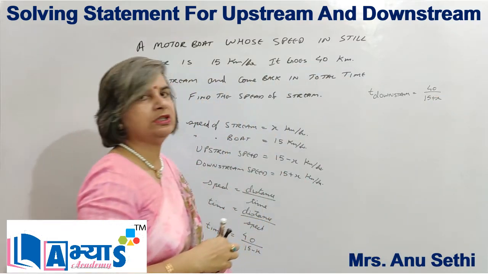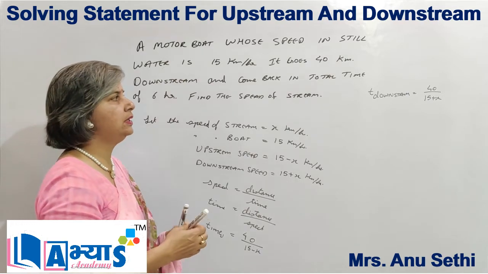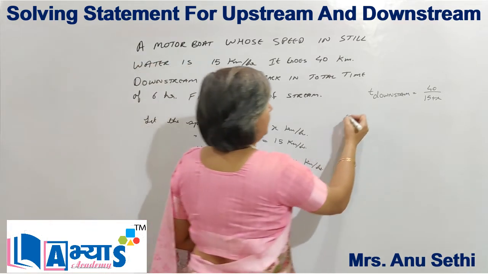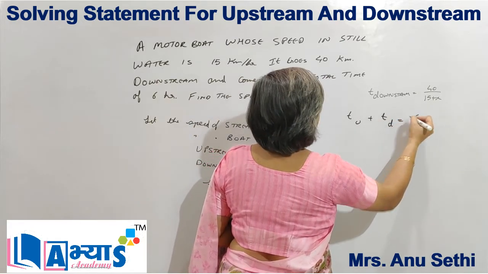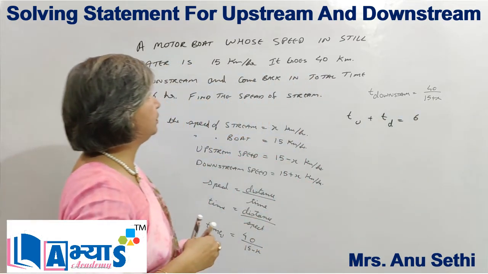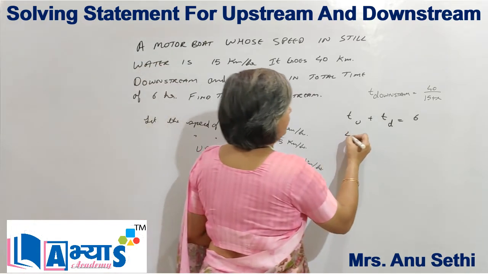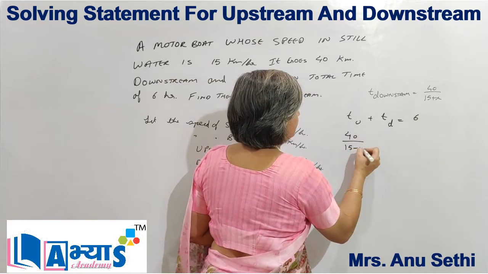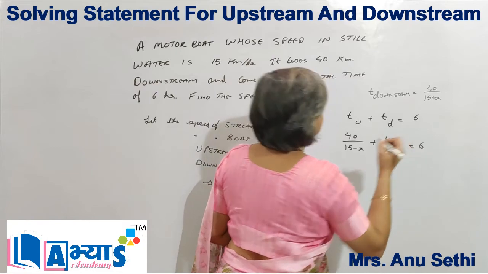Because in the downstream the speed is 15 plus x and in the upstream the speed is 15 minus x, and the total time upstream plus time downstream is equal to 6 hours. It is given in the question that the total time is 6 hours. That means 40 upon 15 minus x plus 40 upon 15 plus x is equal to 6.